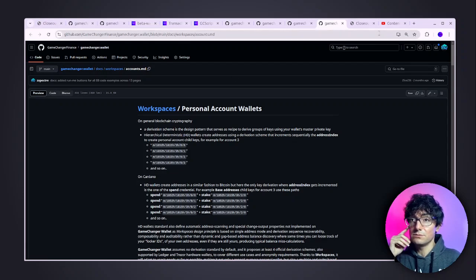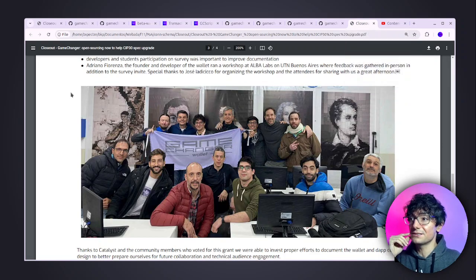And also, last but not least, one of the nicest achievements regarding collaboration was being able to host a successful workshop in Buenos Aires that helped us gather valuable community feedback and share the findings and the design principles around this dapp-connector design.